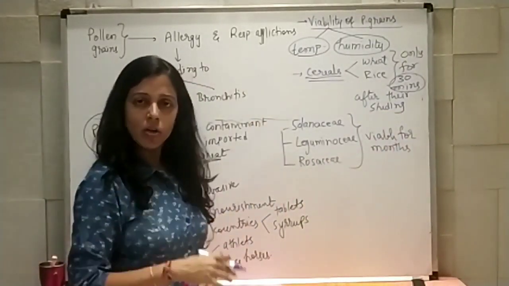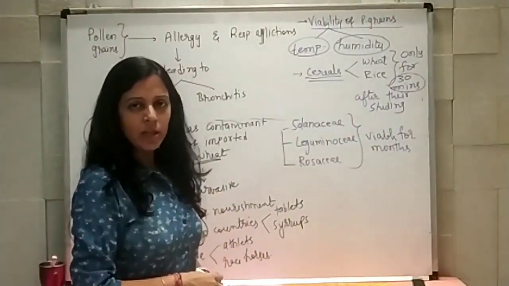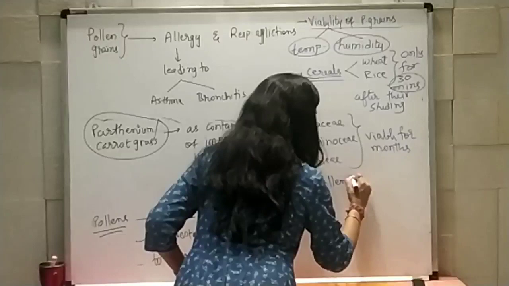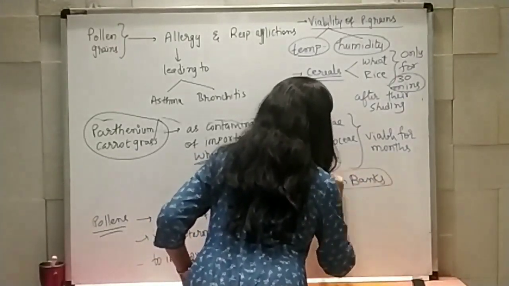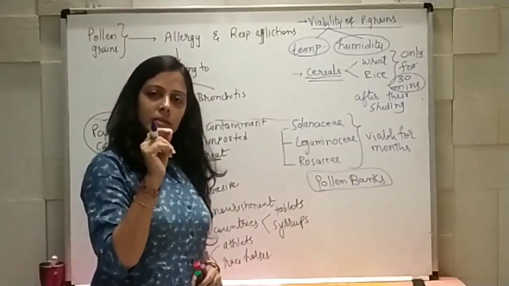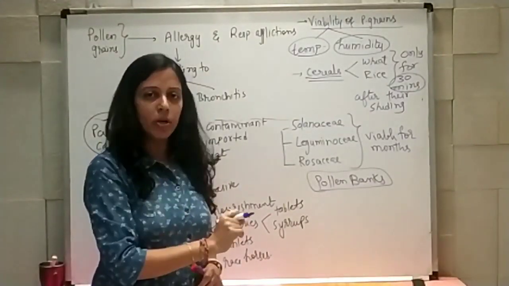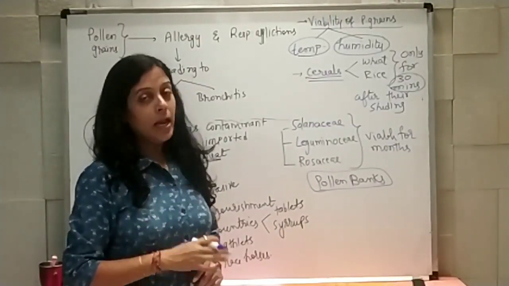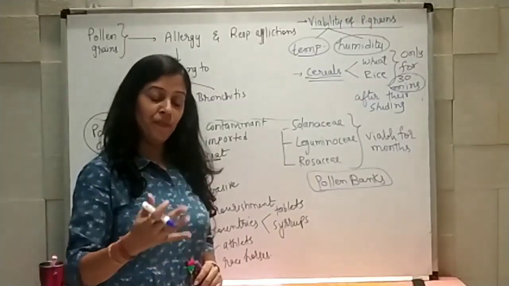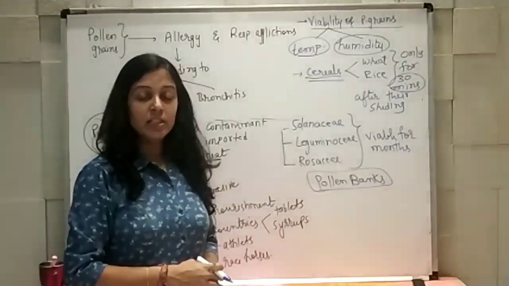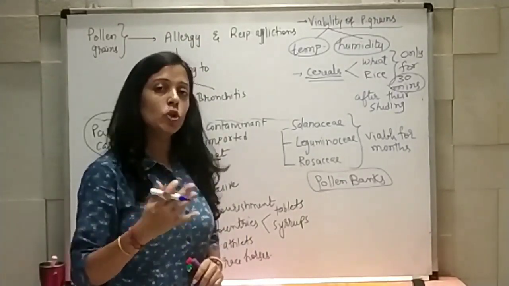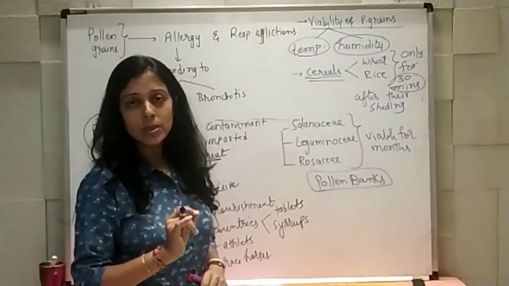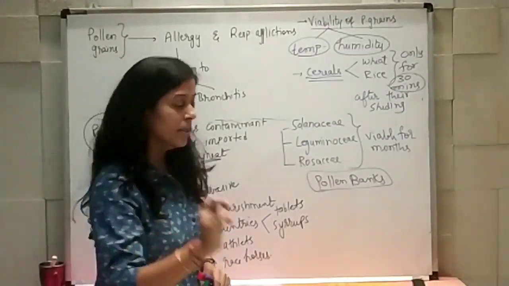Nowadays, there is one more concept of preserving pollen grains in pollen bank. So, pollen banks can be the storage house. It can act as the storage house of preserved pollen grains in special condition, and because of that, various types of important species or endangered species, we can preserve those pollens with the help of these pollen banks, where the method which we are going to use is known as cryopreservation.